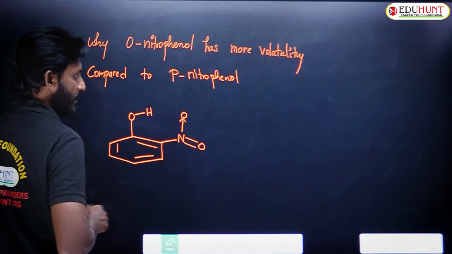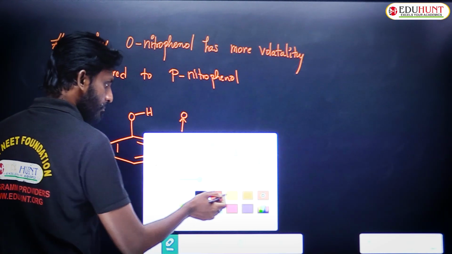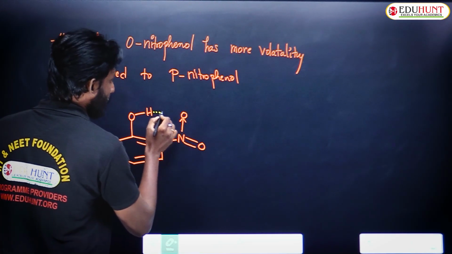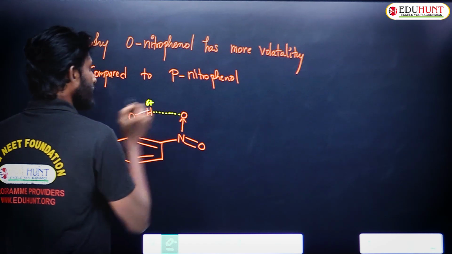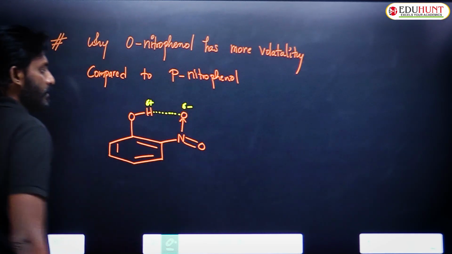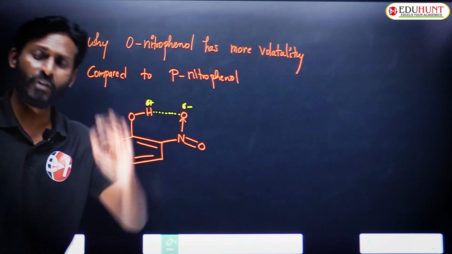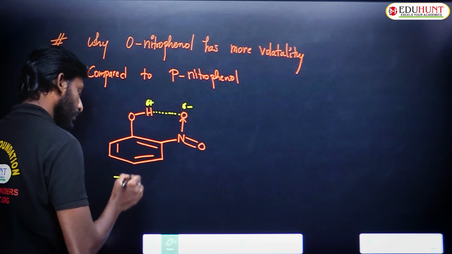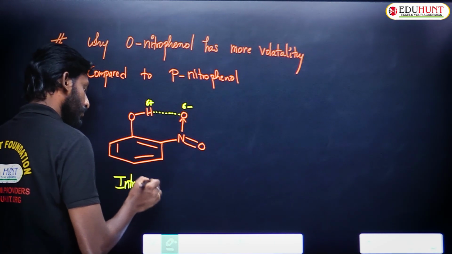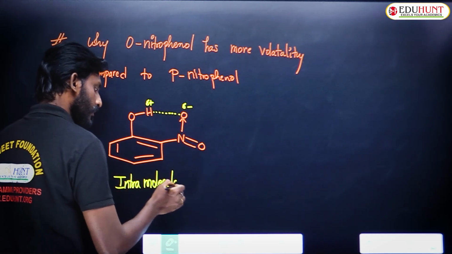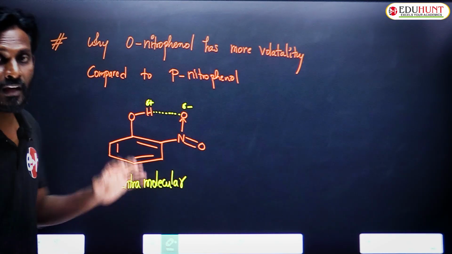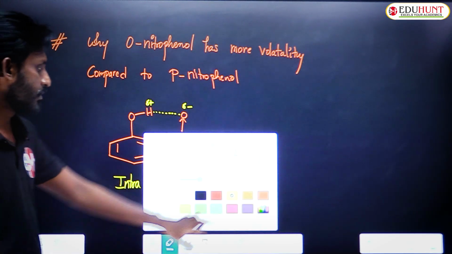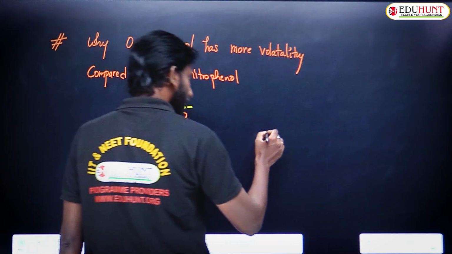Okay. Now the point is, there is a partial negative oxygen, partial positive charged hydrogen, partial negative charged oxygen. So there is a hydrogen bond, but you observe carefully, this hydrogen bond is nothing but intramolecular. I explained previously, intramolecular. What I mean by intramolecular? Here the hydrogen bond is present between two different groups of the same molecule.